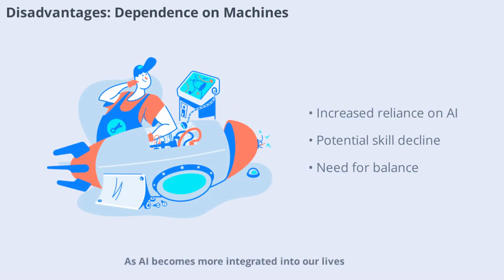As AI becomes more integrated into our lives, people are increasingly dependent on machines. This reliance can lead to a decline in mental capabilities as we outsource more tasks to technology. While AI offers convenience, it's important to maintain a balance and continue developing our own skills and abilities.